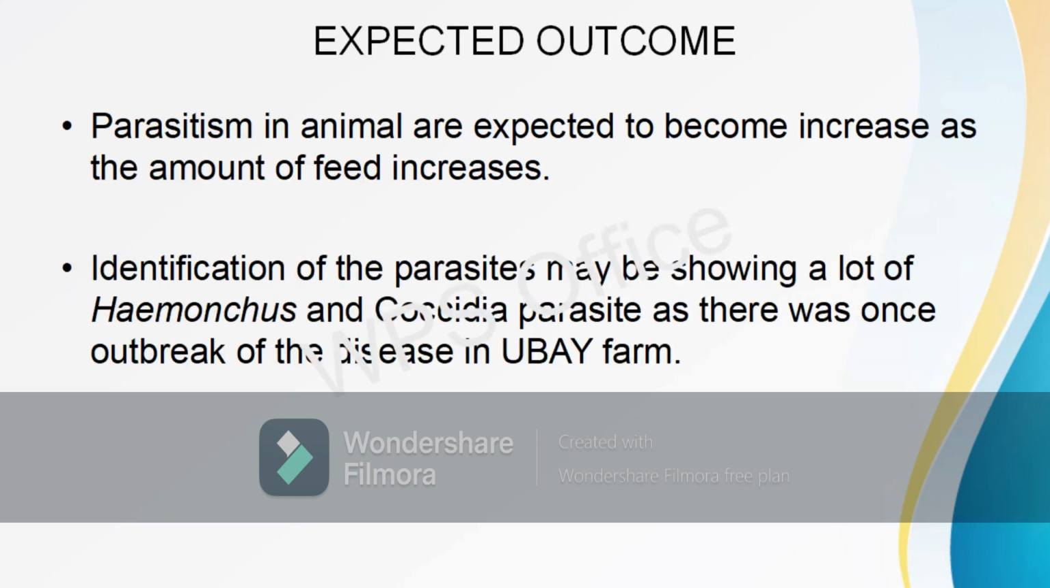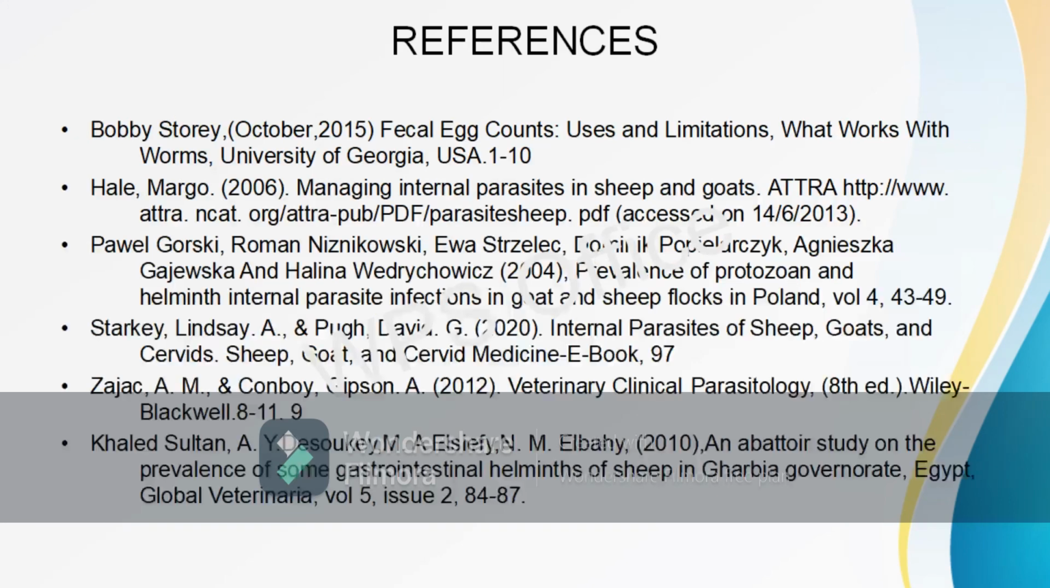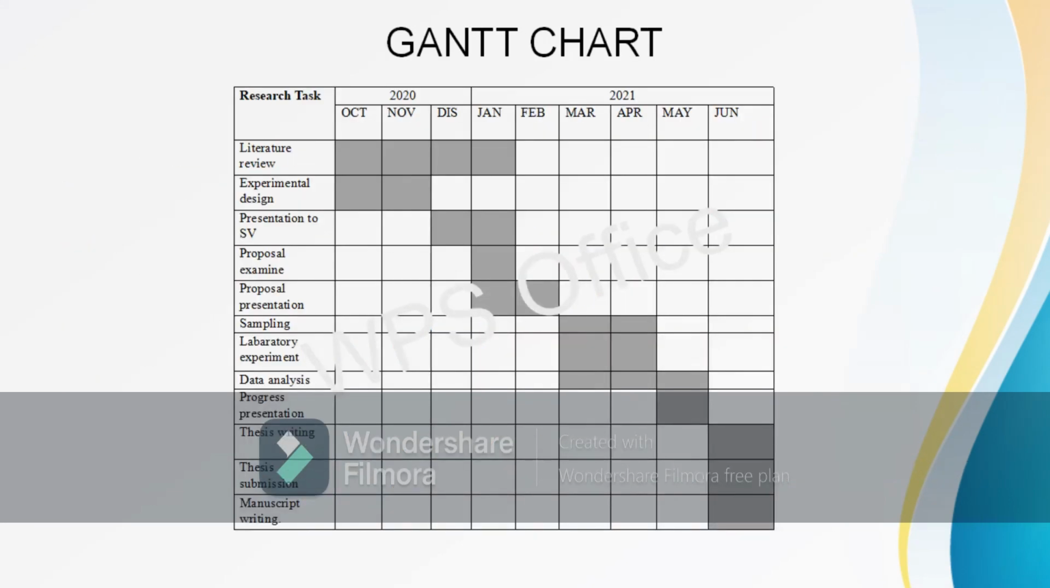My expected outcome: parasitism in animals is expected to increase as the amount of feed increases. Identification of parasites may show a lot of Haemonchus and Coccidia parasites, as there was once an outbreak of the disease in Ubay Farm. These are the references used in my project. This is the Gantt chart for my FYP flow.